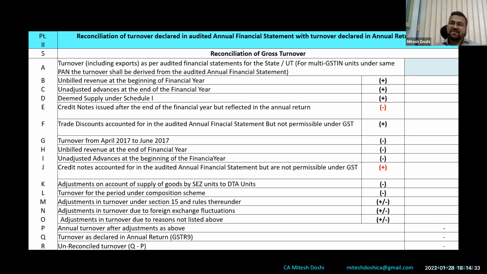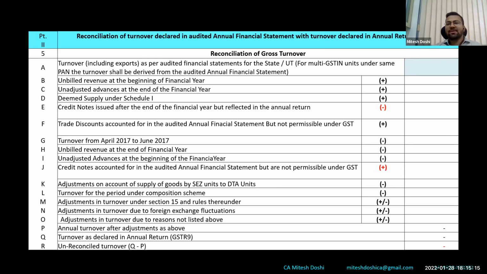And thereafter, while receiving from the customer after 2 months, 3 months, they've received 104 rupees. So ideally, the gain booked is 104 minus 98, the difference of what has been received and what has been booked. So the 6 rupees is the exchange gain. However, what is to be disclosed in table 5N and 5M is 2 rupees in 5M, that is section 15 adjustment, and 4 rupees in 5N. Now, to be honest, if you ask what is the importance of this, there's no such importance. However, this is what ultimately has been prescribed in this form. So ideally, we should go this way. That is the correct way.